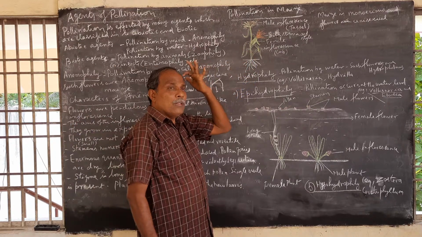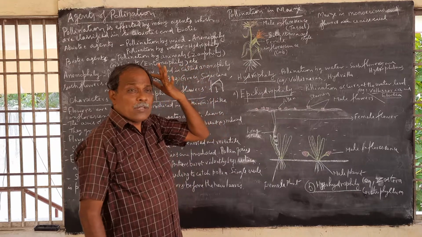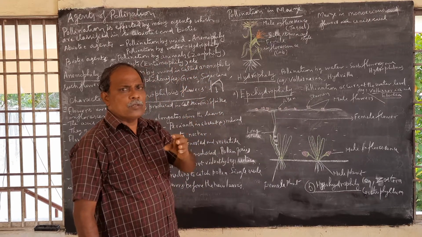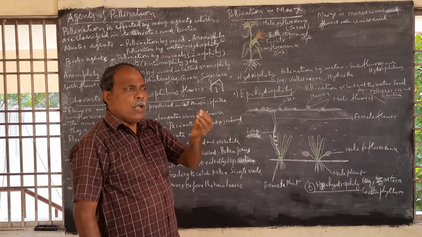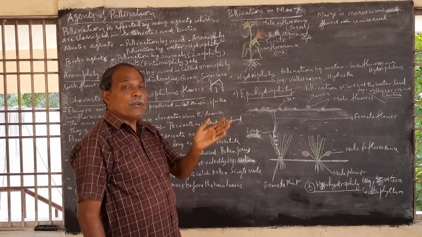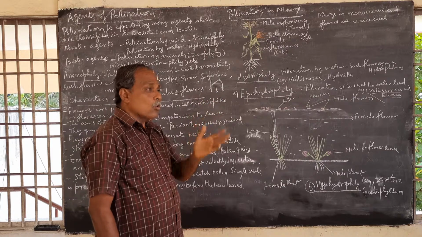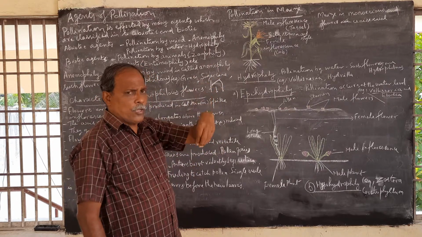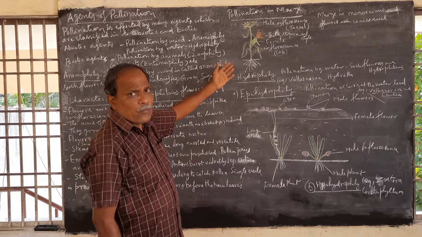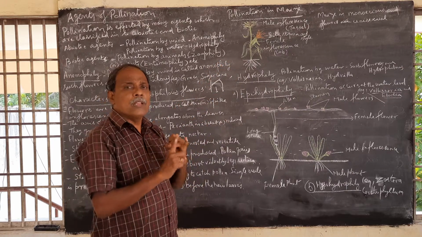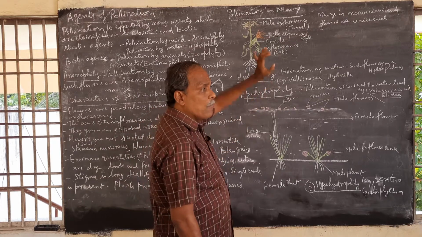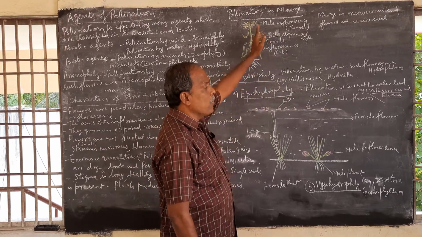Now, in the case of maize, what happens here? The pollen grains are heavy and large, and cannot be transported over long distances. So the pollen grains fall close by. This is the kind of adaptation in maize. Maize is a monoecious plant. The male inflorescence flowers are produced at the terminal.